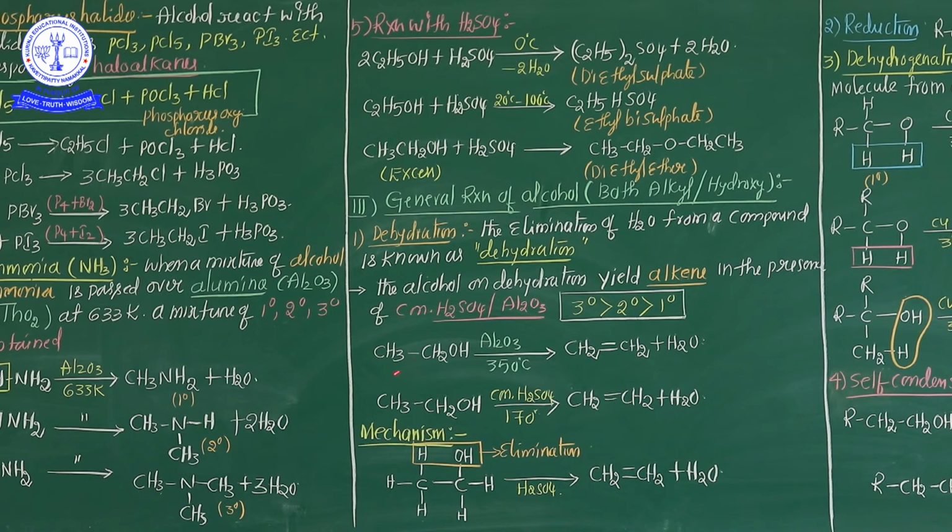Ethyl alcohol, this is ethyl alcohol, CH3CH2OH, in the presence of alumina at 350 degrees Celsius, gives CH2=CH2 plus a water molecule is released. See here, these are the single bonds. It's nothing but the alkane category. How is this single bond compound converted into a double bond? See here carefully.